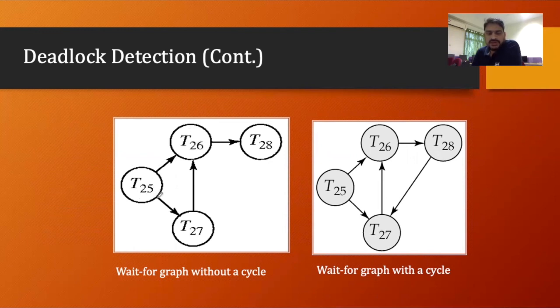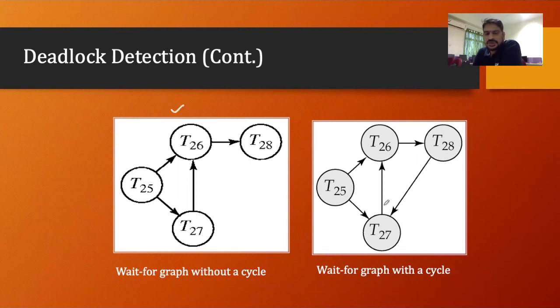Transaction 25 is again waiting for transaction 27 to unlock a lock. Transaction 27 is waiting for 26 to unlock, and transaction 26 is waiting for transaction 28 to unlock, and 28 is not waiting for anything. Now this is one wait-for graph.